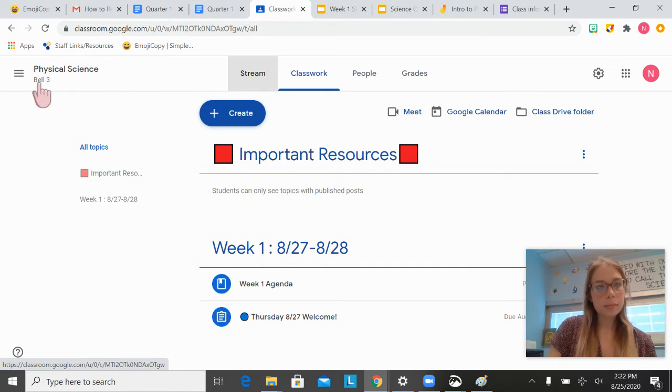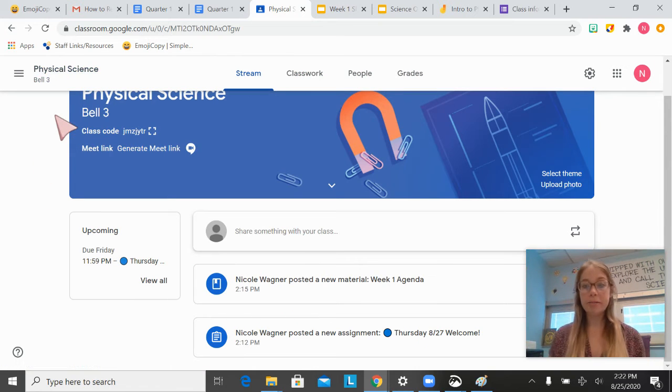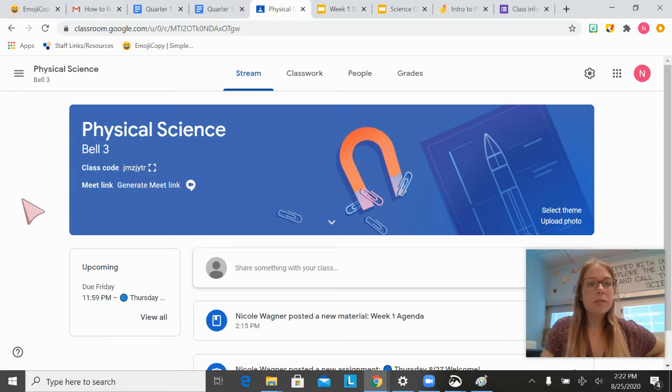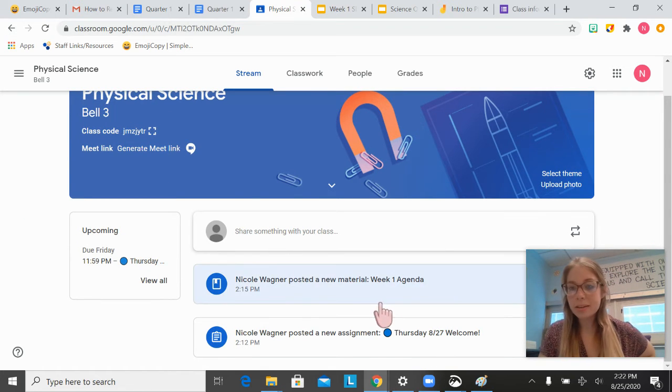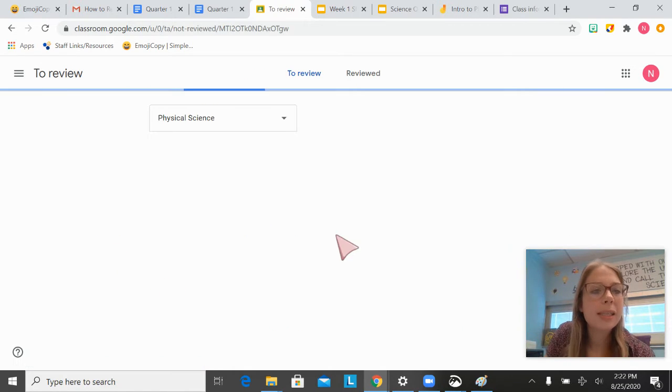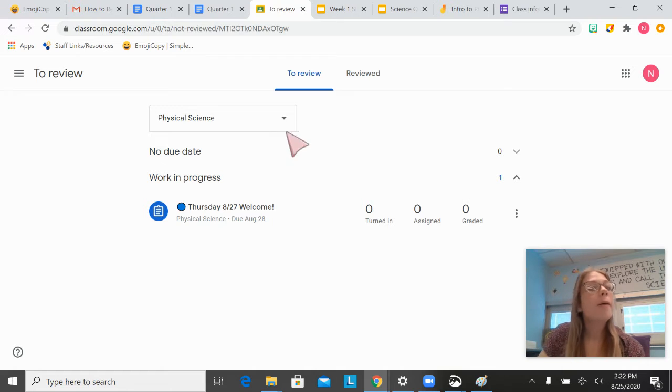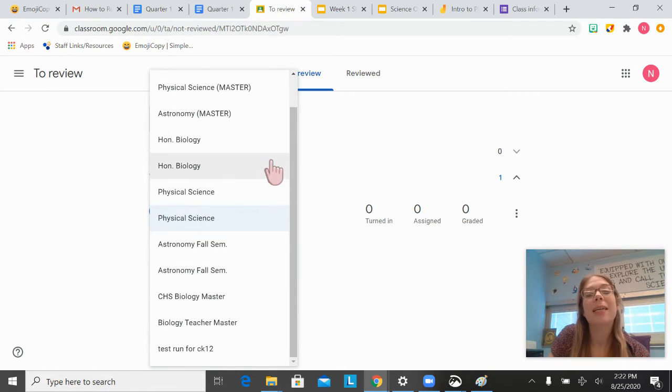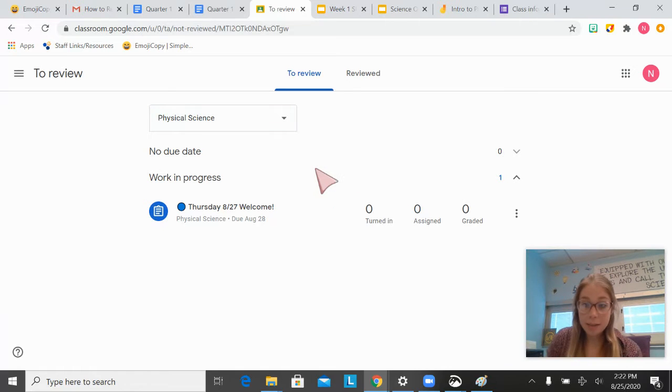So, if you go to our physical science, right now I'm on Bell 3, but Bell 4, it's going to be the same thing except Bell 4. So, this is our physical science stream. Just like on social media, a stream, the newer things are going to be at the top, while older things are going to be at the bottom. On the side, you should have some upcoming due dates. If you click View All, I don't know if you guys knew this, but you should have the option of getting all of your classes. You can pick which class, and you should be able to see all of your assignments that are due there.